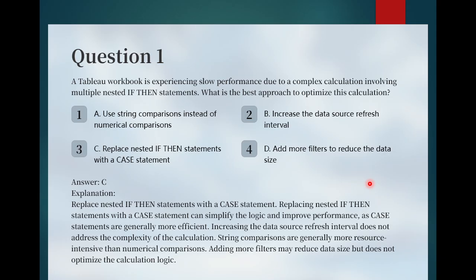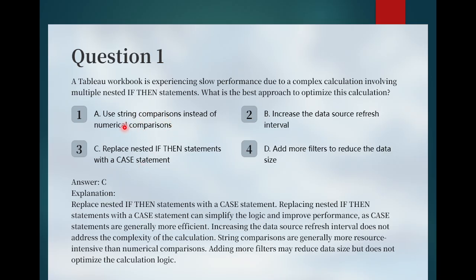Question 1. A Tableau workbook is experiencing slow performance due to complex calculation involving multiple nested if-then statements. What is the best approach to optimize this calculation? Here the answer is replace nested if-then statements with the case statement, as case statements can simplify the logic and improve performance, and case statements are generally more efficient. That's why option C is correct.